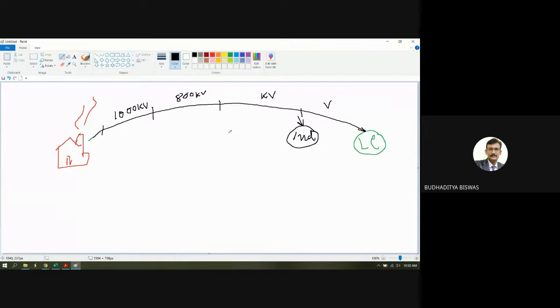So you see that different consumers are there. Suppose some huge industries are there; they need this amount of voltage. So these industries are placed here. And now you see that these industries are not taking the full length of the transmission or distribution line. They are taking up to this. So to supply huge power to this industry, only this amount of transmission line is required.